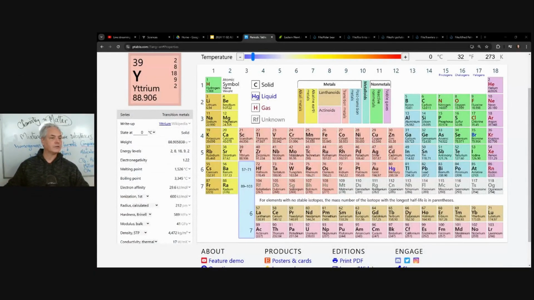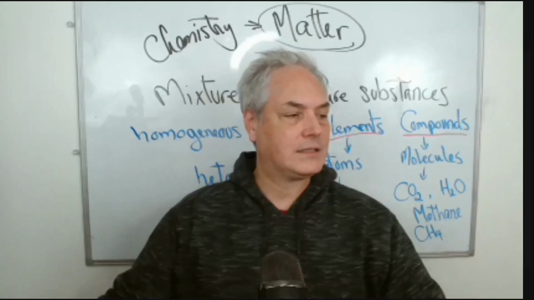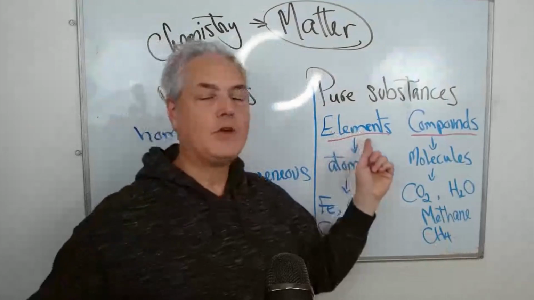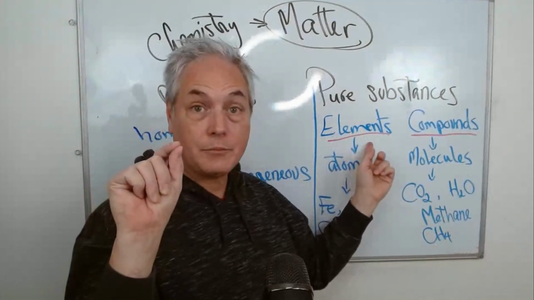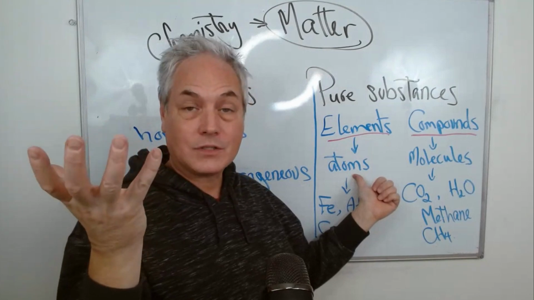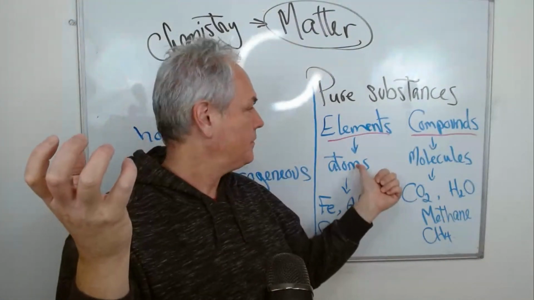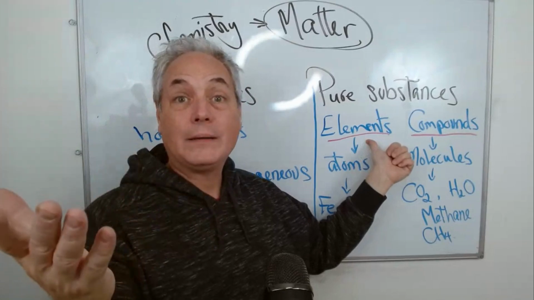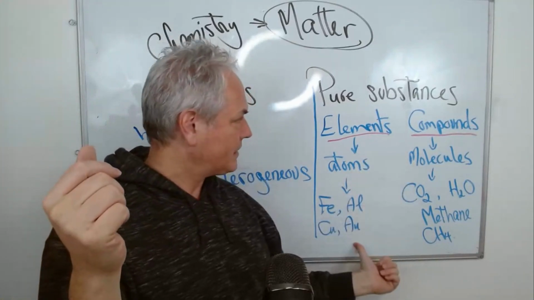If you look here on the periodic table, we talked about aluminum right here. We talked about copper right here. Gold is down this way. So when we have pure substances made of only one type of particles, we call them elements. Now, what's interesting here is that when you have one particle of one type of pure substance, that one particle is an atom. When you put several atoms of the same matter, we call it an element. And then we group them on the periodic table with some examples.